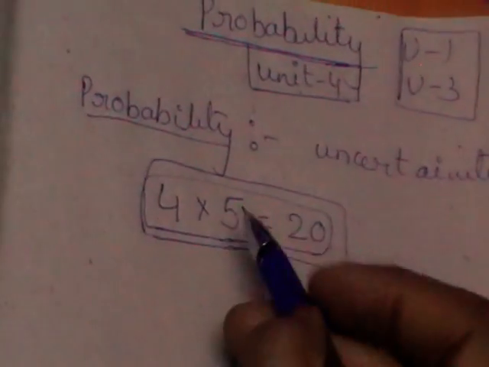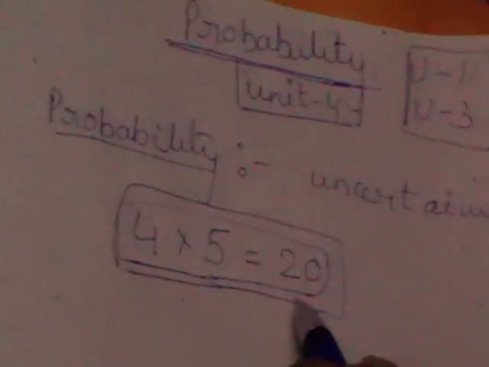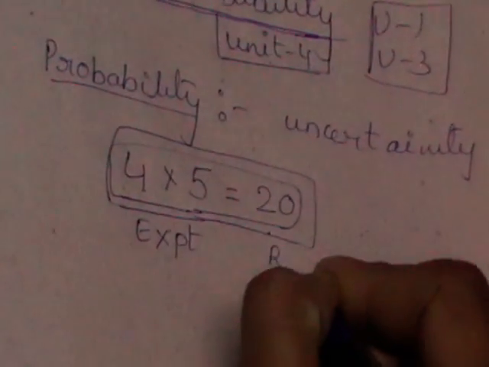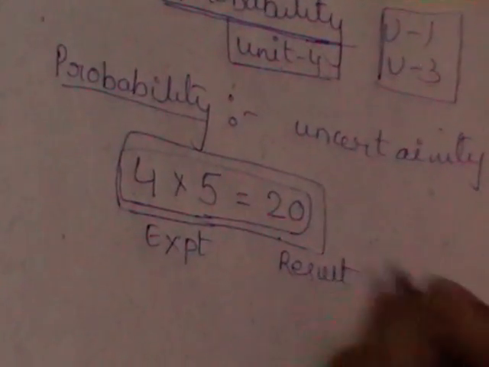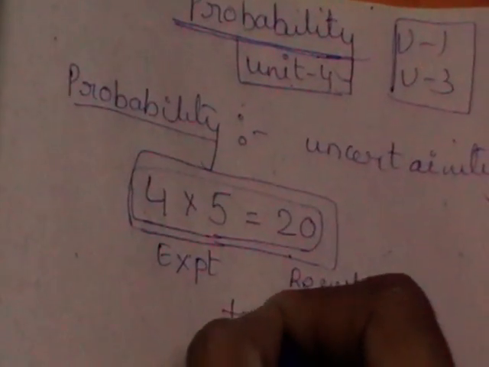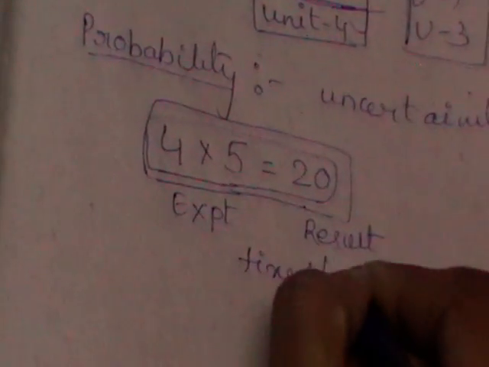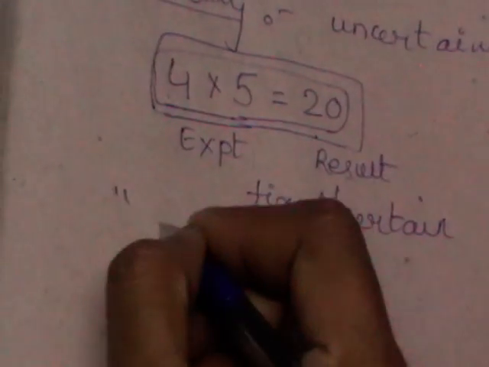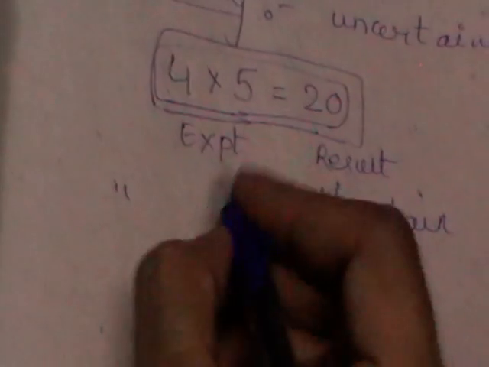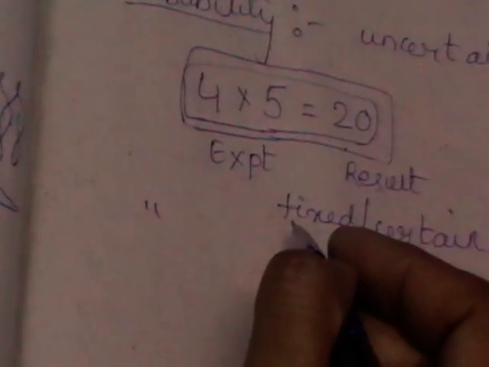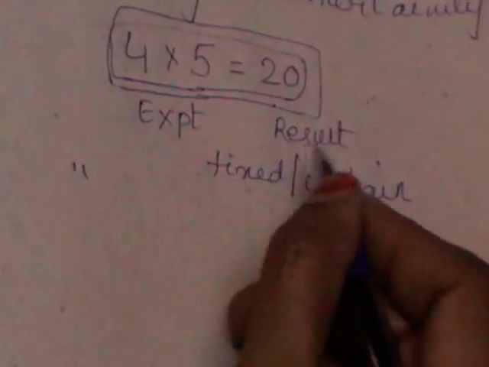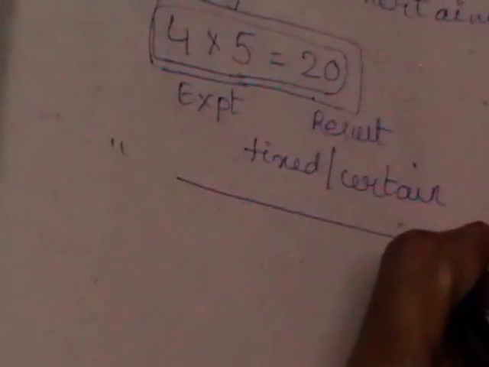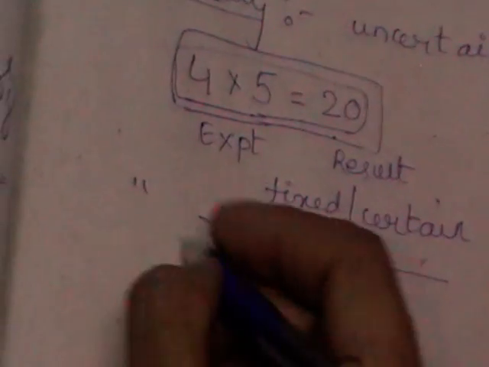So whenever you conduct an experiment, this is called an experiment, this is called a result. Whenever the results of an experiment are fixed and certain, we say there is a certainty in the experiment. So these are cases where there is no confusion in conducting the experiment or obtaining the results.